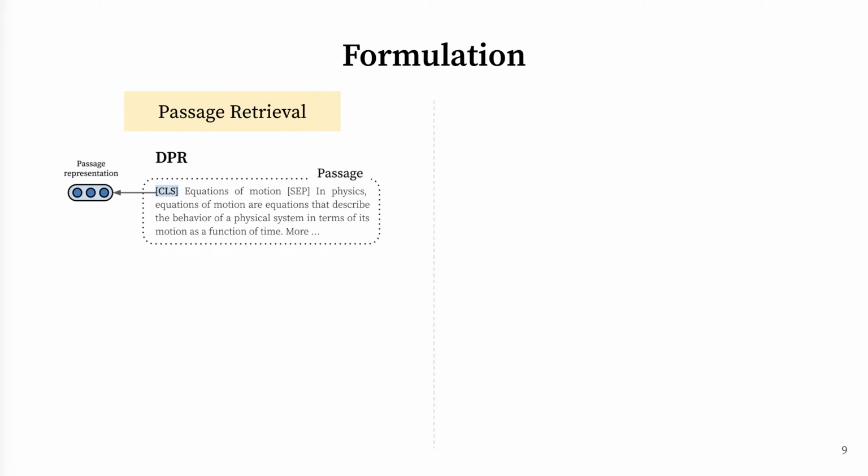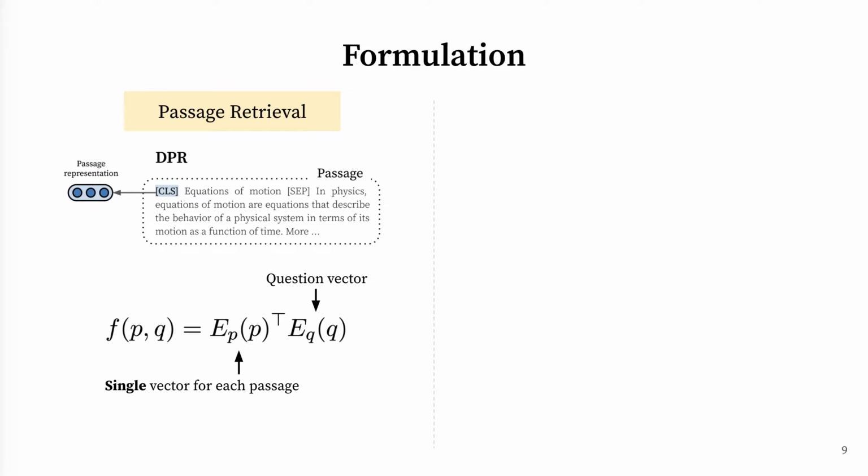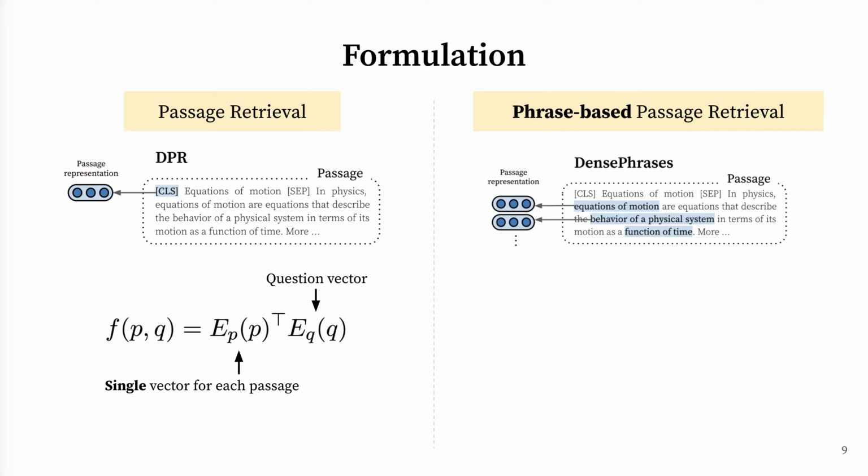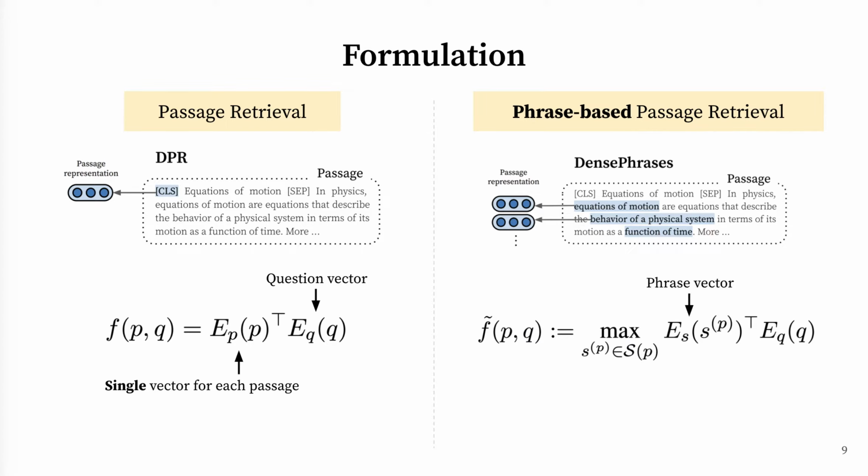We first give a formal definition of our method. In passage retrieval, a model creates a single vector for each passage. We use DPR as the standard passage retriever. On the other hand, in phrase-based passage retrieval that uses phrases to retrieve passages, a model creates multiple phrase vectors for each passage, and the passage score can be defined as a maximum phrase score within the passage. Here, the large SP denotes the set of phrases in the passage P, and we can flexibly change the retrieval unit by taking max over a different granularity, like a sentence. Here, we use DensePhrases as a phrase retriever.